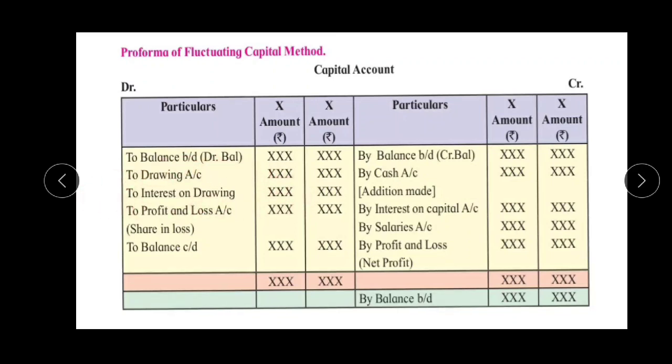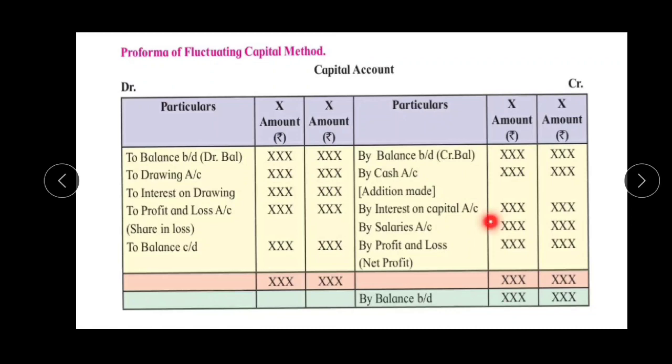Okay. If they are paying interest on drawing, the journal entry will be partners' capital account debit to interest on drawing account. After that, any salary, commission, bonus has to be recorded in the credit side of the partners' capital account. And at the end, any profit and any losses have to be recorded in the partners' capital account. The profit has to be recorded in the credit side and the loss in the debit side. Clear?